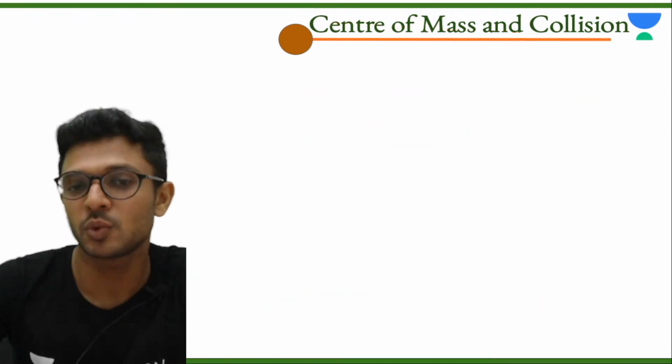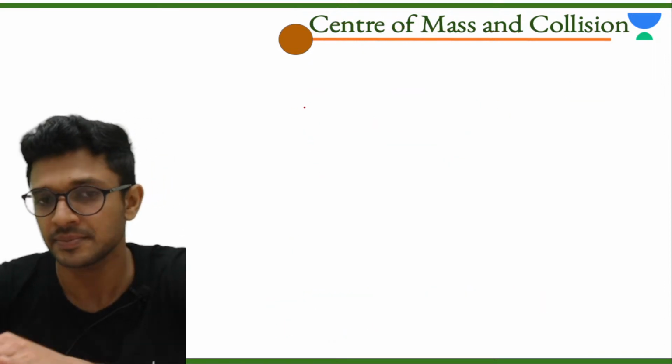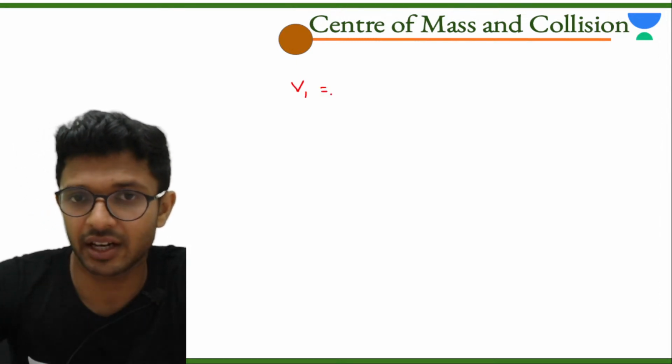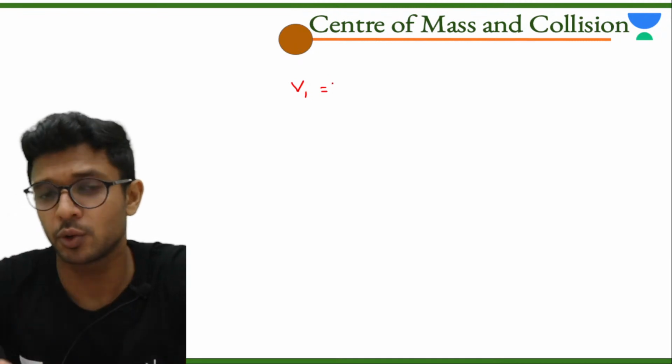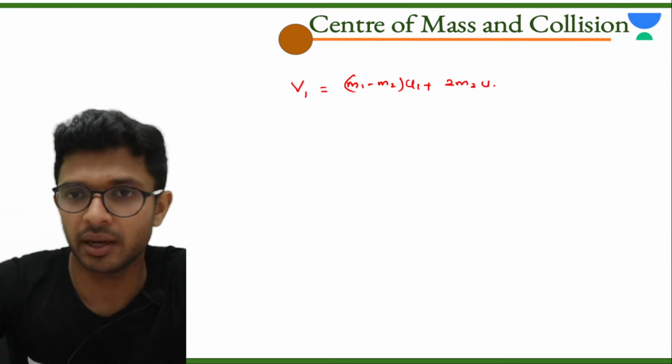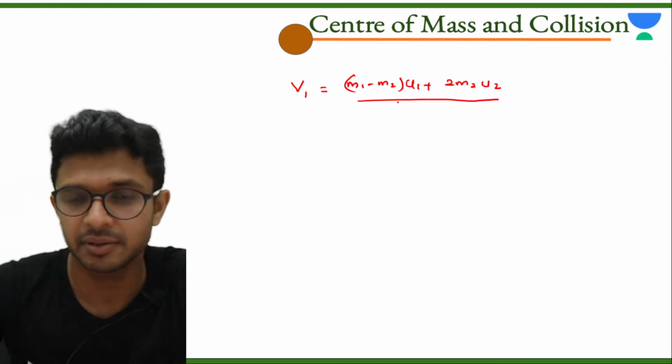Next, in elastic collision, if you want to find the velocity of the first body after collision, the formula is v1 equals m1 minus m2 into u1 plus 2 m2 u2, the whole divided by m1 plus m2.